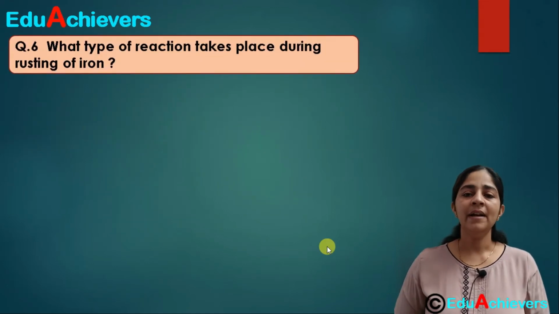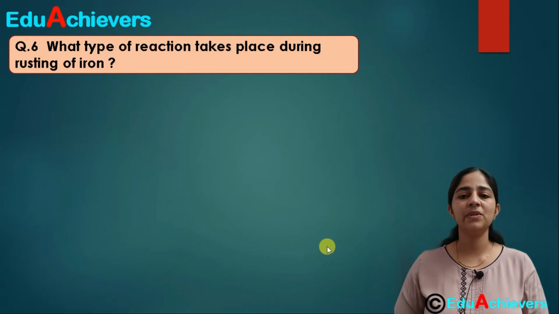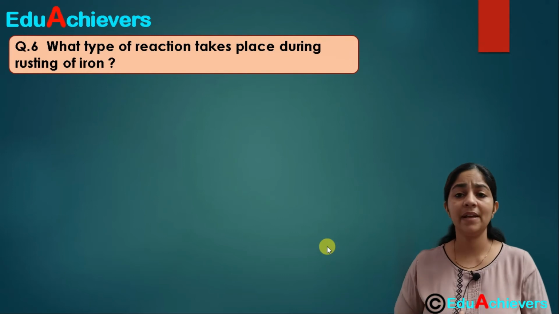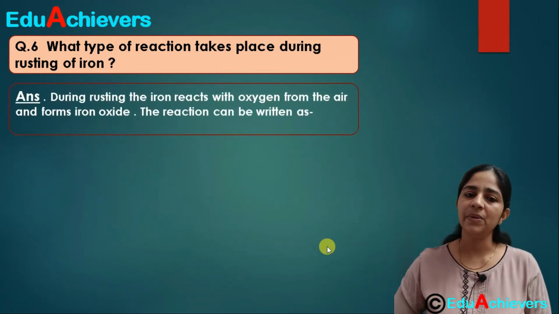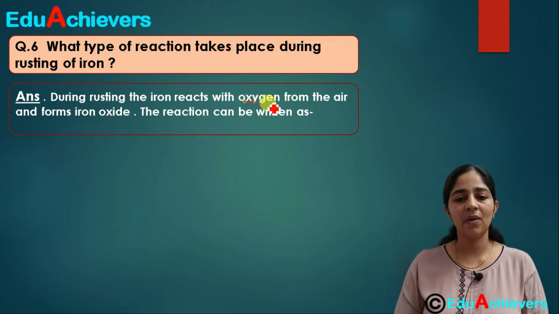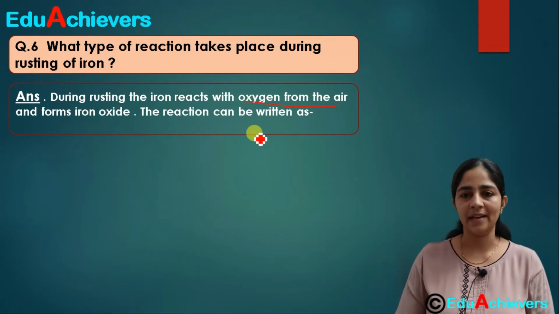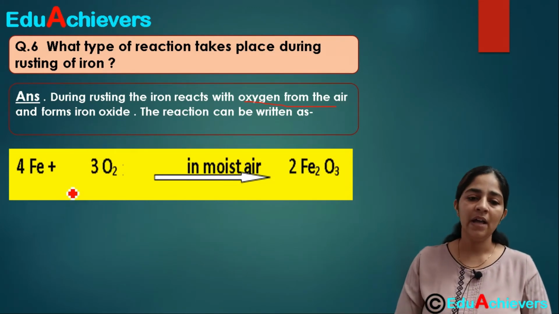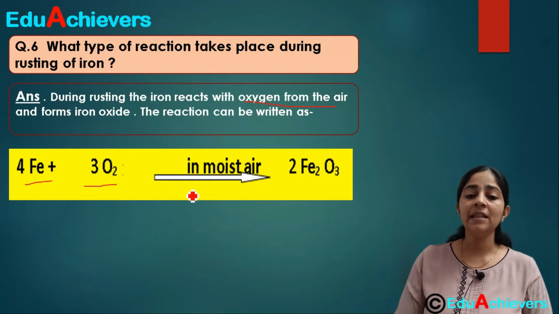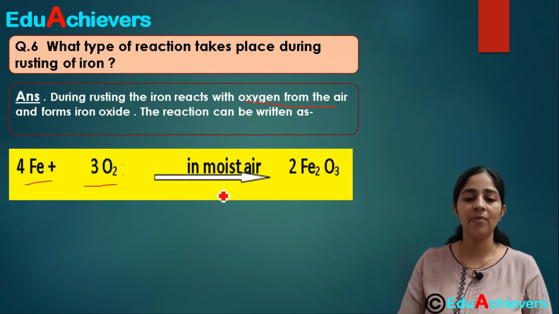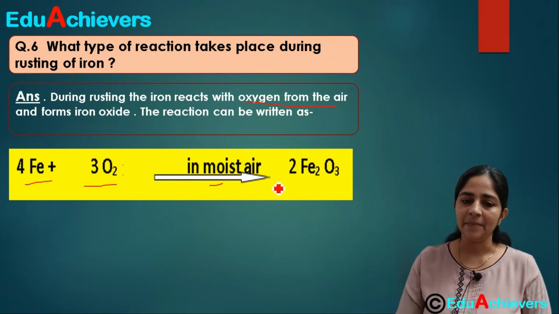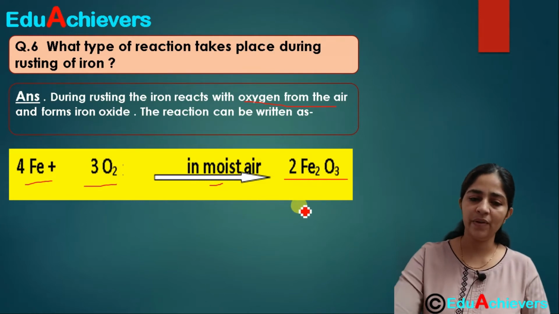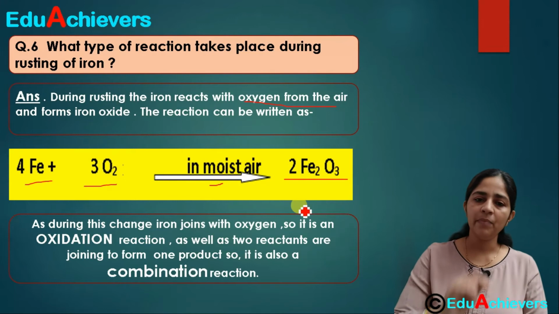Okay, moving on further, sixth question is, what type of reaction takes place during rusting of iron? Okay, rusting is a very common phenomena which we can see around ourselves. What happens during rusting is, the iron reacts with the oxygen from the air and it forms iron oxide. Fine, and what is the reaction which is taking place here? This iron will react with the oxygen from the air and in the presence of moist air. This is a condition required, that moist air should be there. Fine, and this ferric oxide, Fe2O3, is formed.